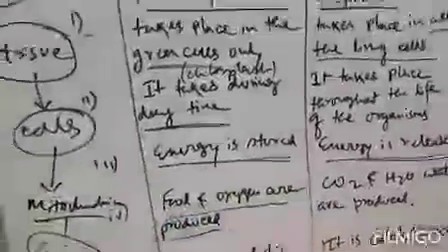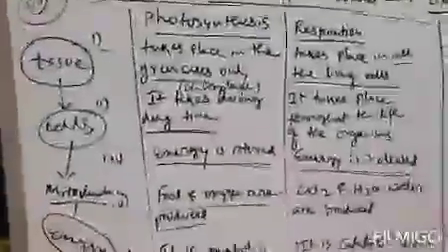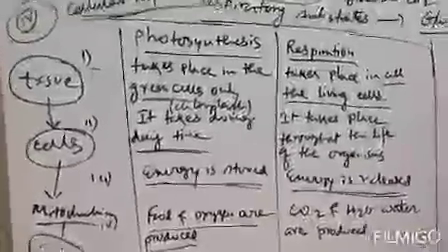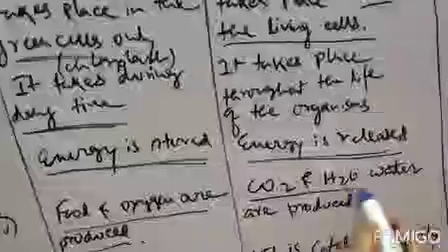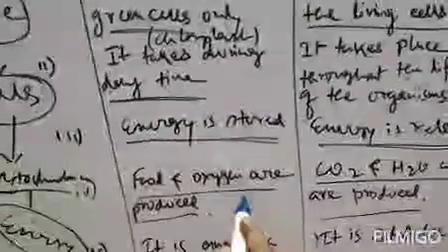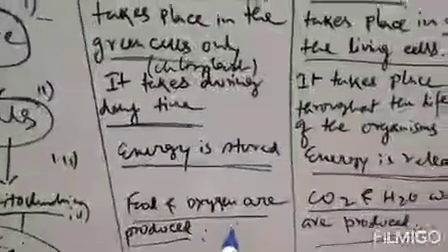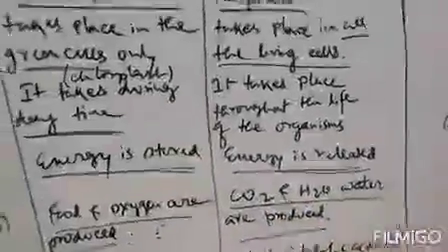Next, point number 4, in photosynthesis, food and oxygen are produced. Food means glucose. Food and oxygen are produced in photosynthesis, and in respiration, carbon dioxide and water are produced. So this is the product of photosynthesis, that is food and oxygen, and this is the product of respiration, that is carbon dioxide and water.